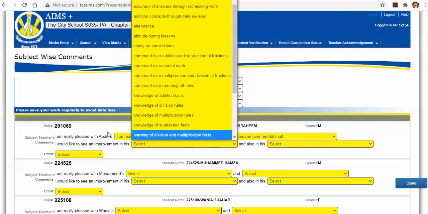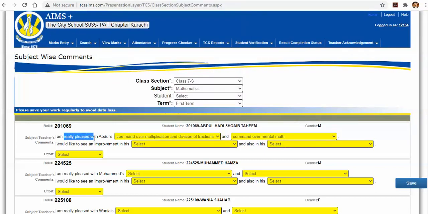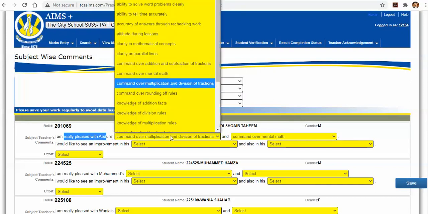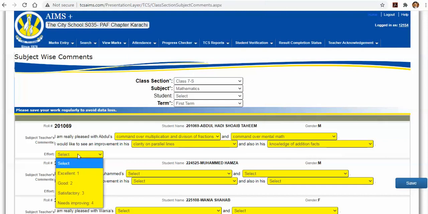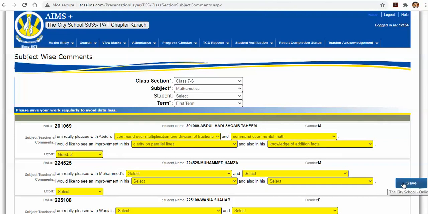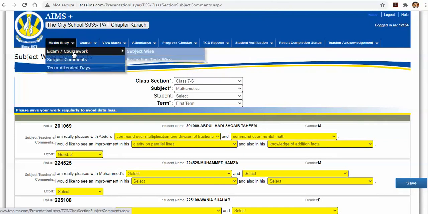Then enter two comments in favor of the students, like really pleased with the student's performance in this and this, and the same way where a teacher sees that this child needs improvement in algebra and geometry, etc. Also select the effort: good, very good, excellent, looking at the student's performance over the term, and simply click save or press enter at any time to save your record. This is how a subject teacher can complete the student marks entries and subject comments.